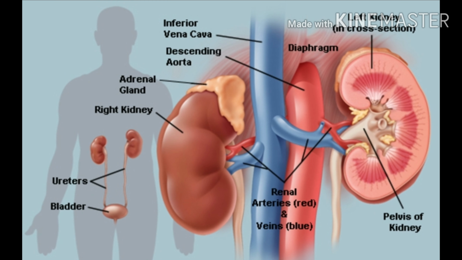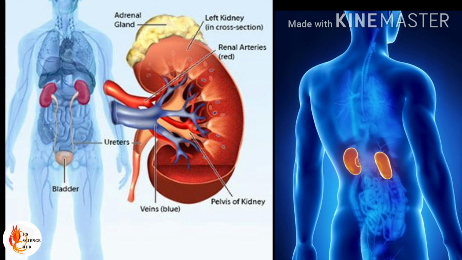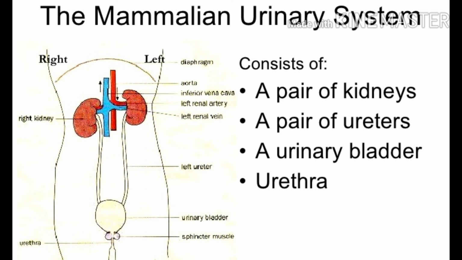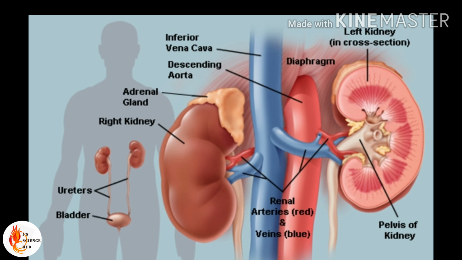So let's consider the urinary system. The main organ that carries out nitrogenous excretion is the kidney. Two kidneys are present in humans. They are present in the waist of the human body. Kidneys are bean-shaped structures. The urinary system is made up of a pair of kidneys, a pair of ureters, the urinary bladder and the urethra. There are no separate vessels or ducts to carry the nitrogenous waste, right? So the nitrogenous waste is carried through the bloodstream.